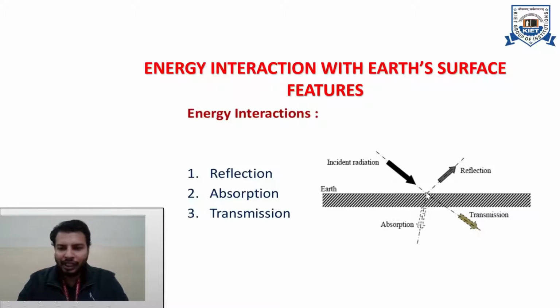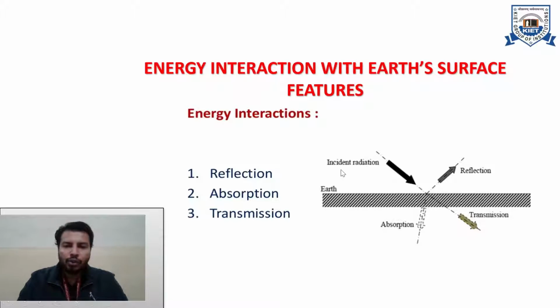While interacting, three phenomena can happen. First is reflection, second is absorption, and third is transmission. So we can see that some portion of this incident radiation will be reflected back, some portion will be transmitted to another feature, and some portion of that incident radiation will be absorbed by that feature.